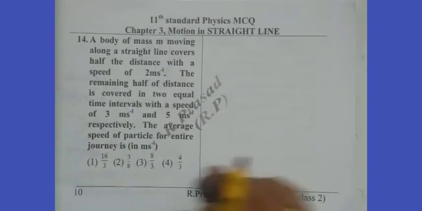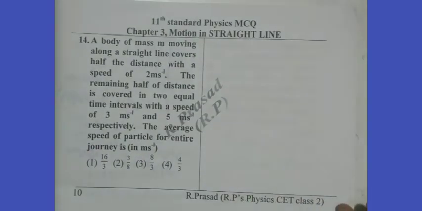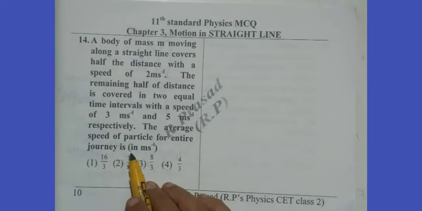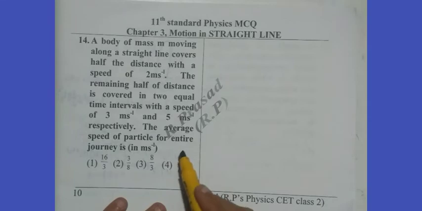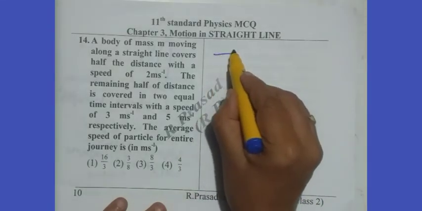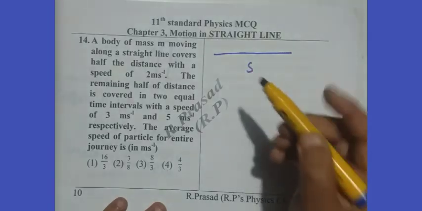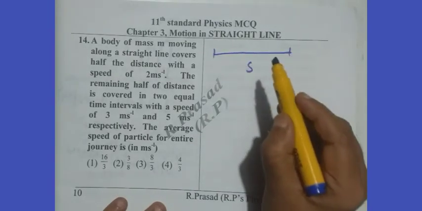Now we think of the 14th question. We read it. A body of mass m moving along a straight line covers half of the distance with speed 2 meter per second. The remaining half of the distance is covered in two equal intervals of time with speed 3 and 5. The average speed of the particle for entire journey. Say it's a two-part journey. We think this has S, total distance from starting point to final point.